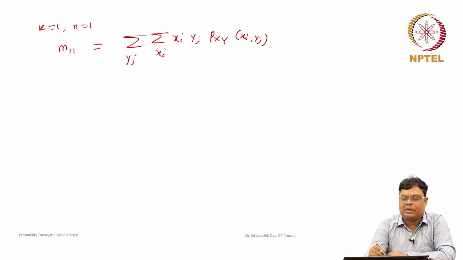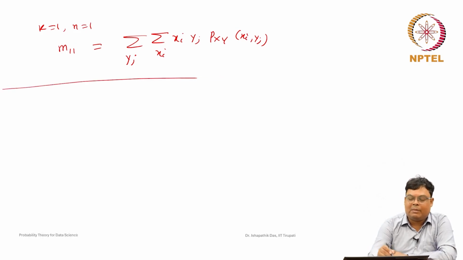For univariate cases this measure does not exist, but this measure gives some kind of measure of association between x i and y j, like how x and y are changing with respect to their values. We will discuss this after some time, because now we will discuss the similar concept for continuous random variables.